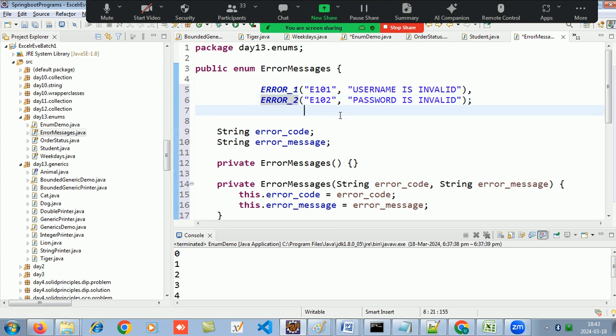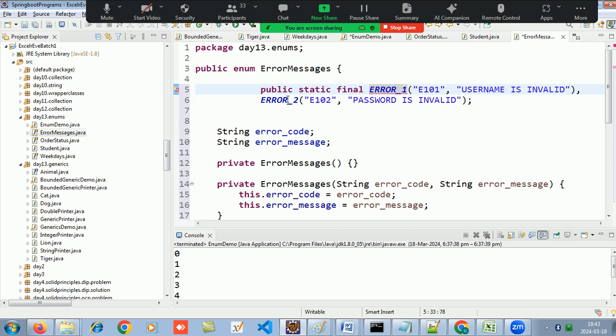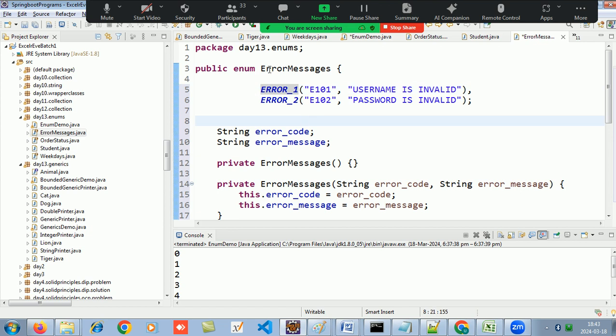Okay, so now whatever objects I have to make of my error messages enum, I have already made these objects, and these objects are public also and static also and final also. Okay, these are public, static, final objects. So whatever objects I have to make of my error messages, that I will make upfront and keep. So as of now in my application I just have two error messages, error 1 and error 2.